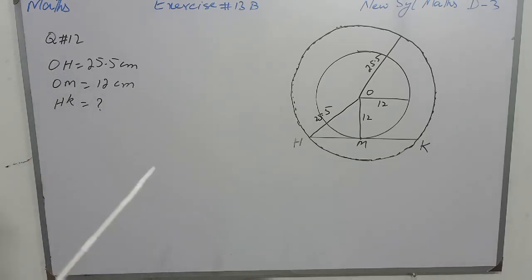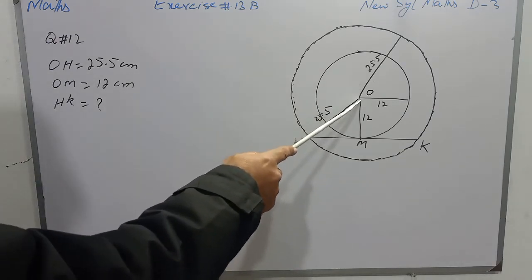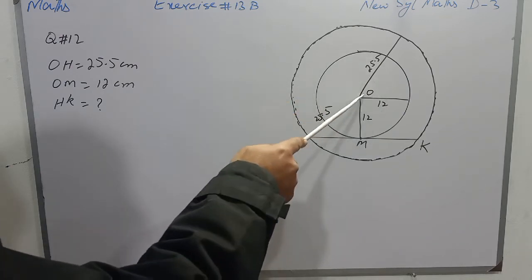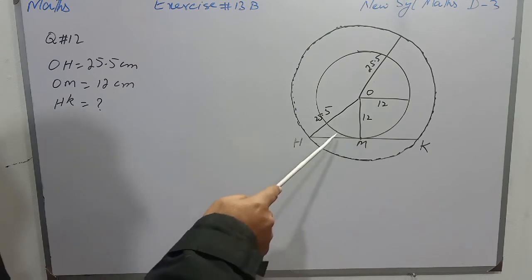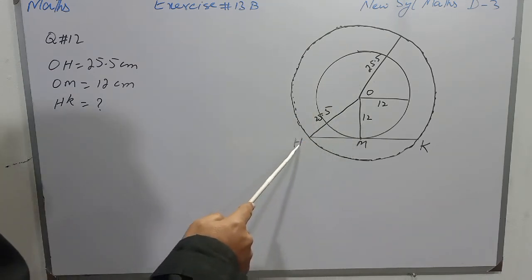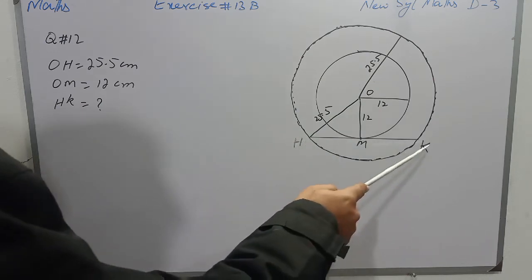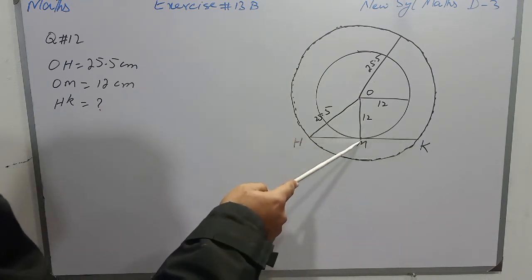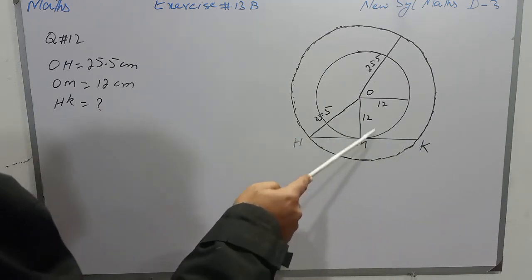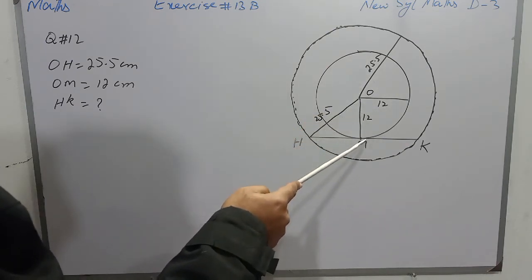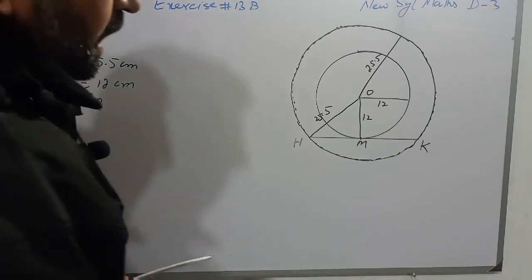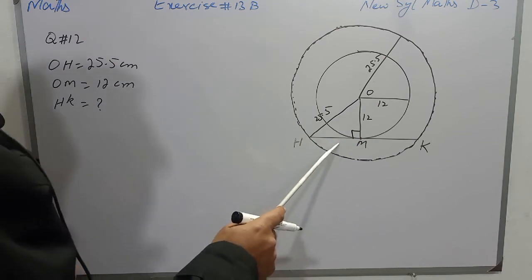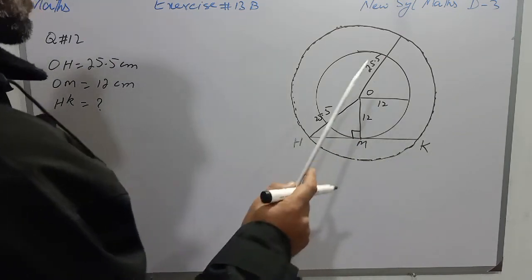Students, question number 12 of the same exercise. There are two concentric circles with center O, and the radius of the outer circle is 25.5 centimeters, and the radius of the inner circle is 12 centimeters. The tangent of the inner circle touches the outer circle at points H and K, and we have to find the length of HK. Students, OM is the radial segment and HK is the tangent of the inner circle, so angle OMH will be a right angle. First we will find the value of HM, and then we will multiply that value by 2, and that will be the length of HK.